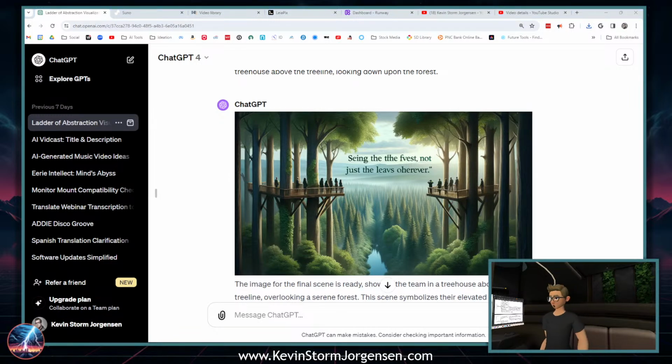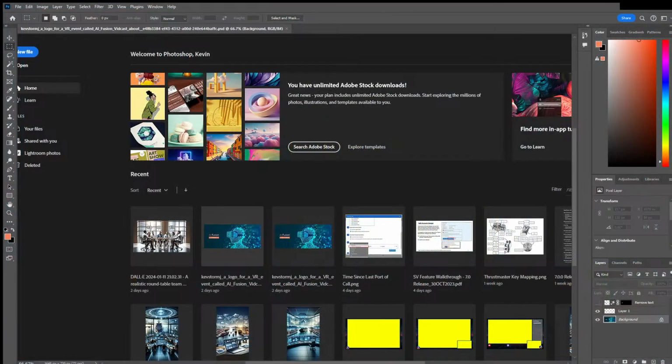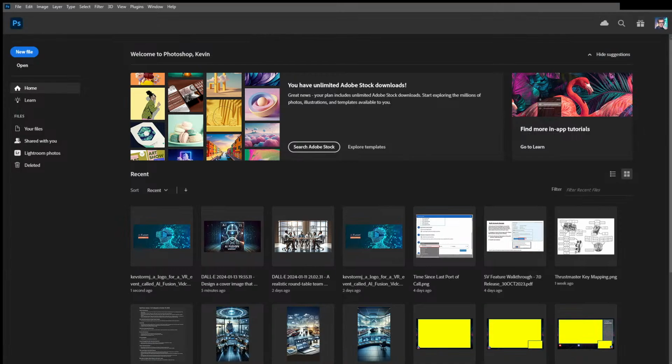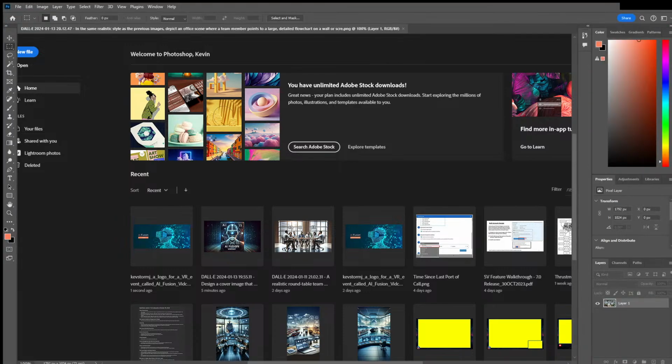Let me bring up my Photoshop. Oh, you know what? I was actually having some problems. I don't have Photoshop on my key switcher here. Here's Photoshop, and I'm going to see if I can bring up this image in Photoshop. I have a funny feeling it's not going to let me for some reason. Let's see here. Open with Photoshop. Nope, wrong image.